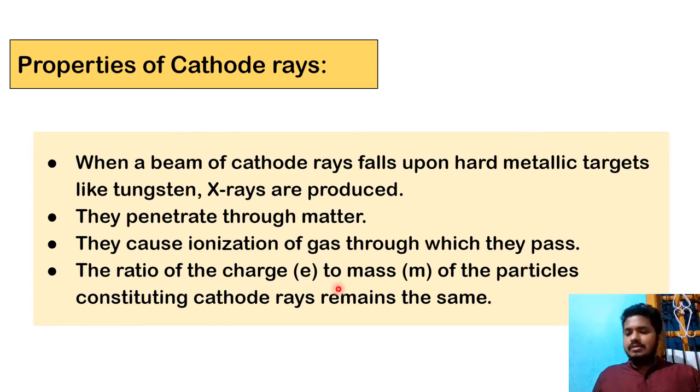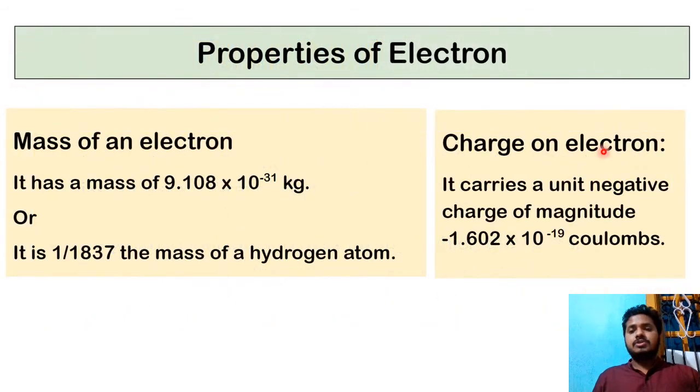By some other experiment, they calculated the charge and the mass, and the e/m ratio also. So I'll mention it here. Properties of the electron: the charge of the electron is around minus 1.6 into 10 to the minus 19 coulomb. You might wonder why it is minus, since charge couldn't be minus, right? But it is minus just because they are negatively charged. Otherwise its charge is 1.602 into 10 to the minus 19 coulomb.